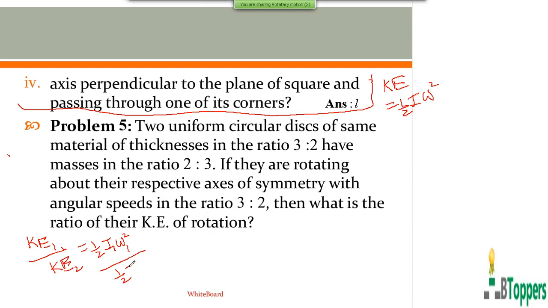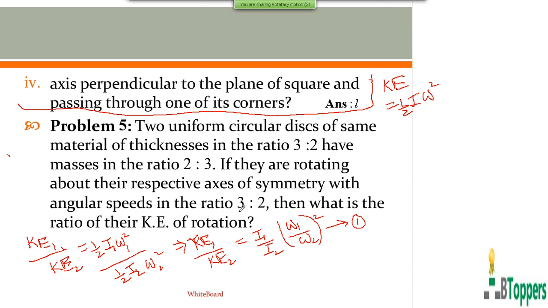The kinetic energy of rotation of the second disc is half I2 into omega 2 square, where I1 and I2 denote the moments of inertia of the two discs about their respective axes of rotation, and omega 1 and omega 2 denote their angular speeds.